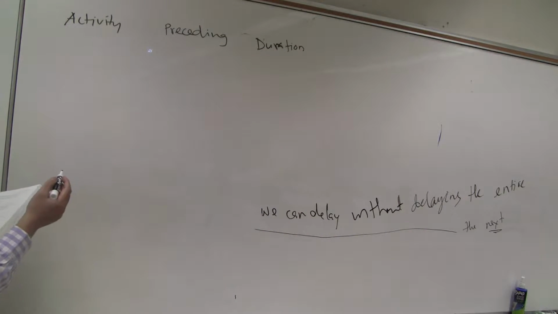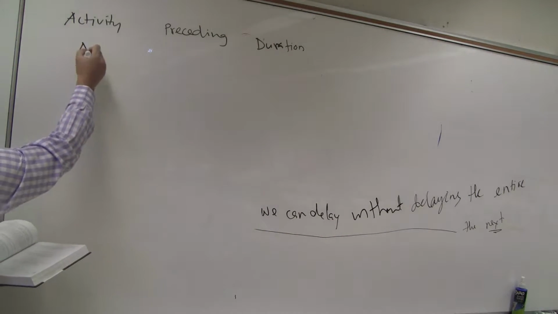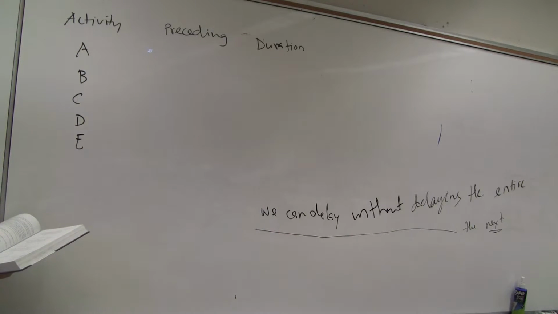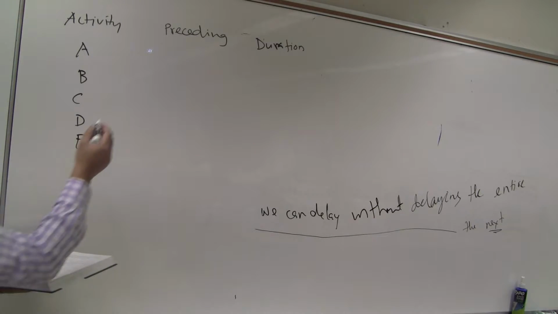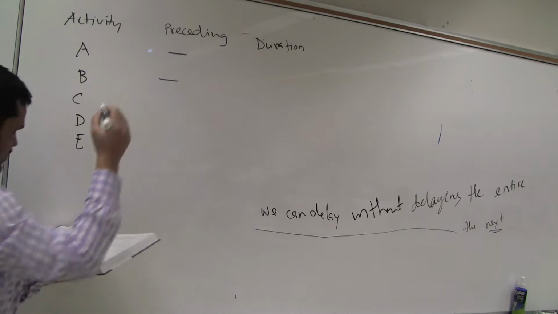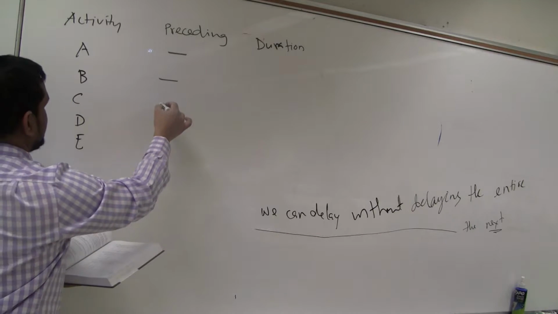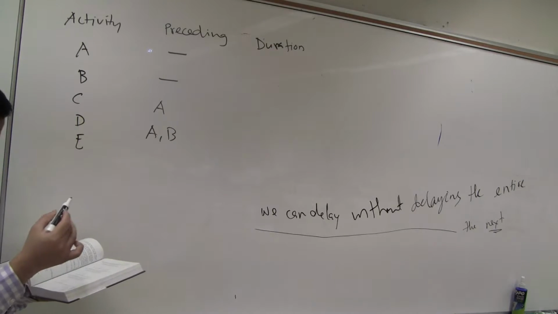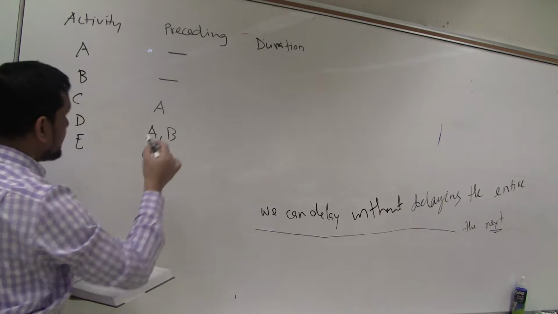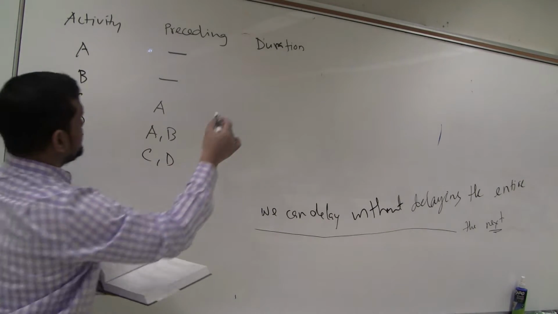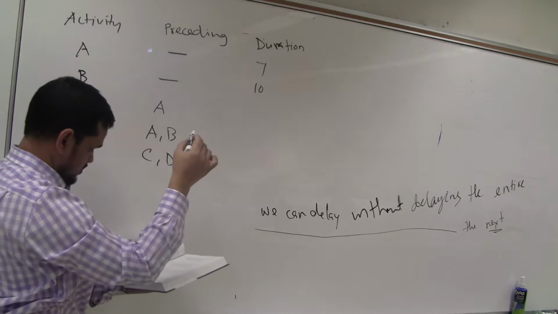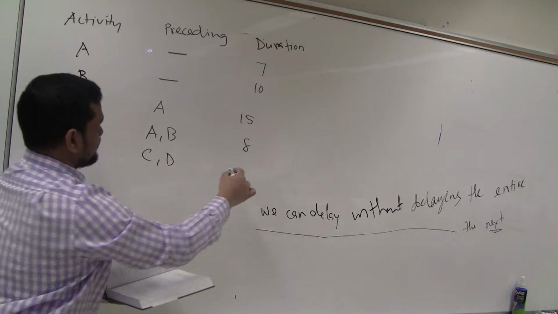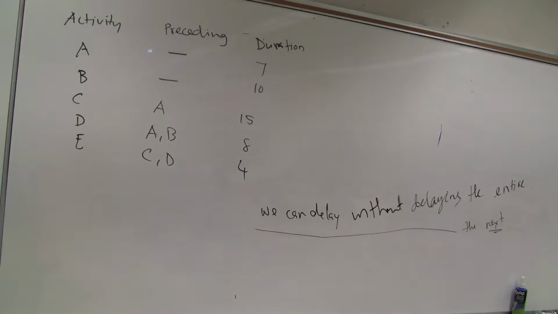So activities A, B, C, D, E. A is following nobody, B is following nobody, C is following A, D is following A and B, E is following C and D. Durations 7, 10, 15, 8.